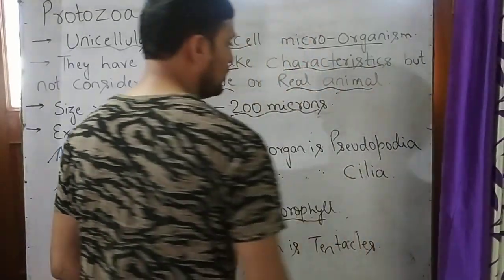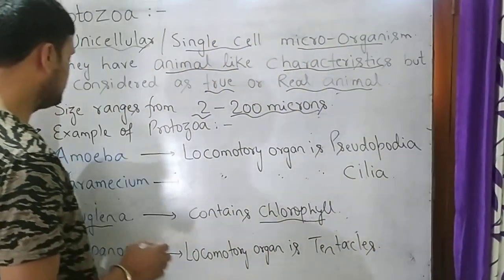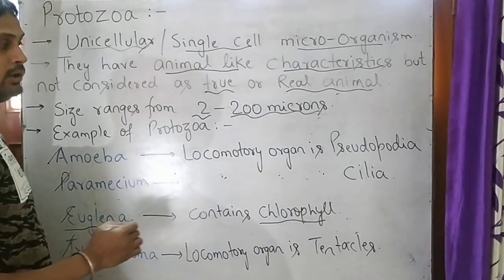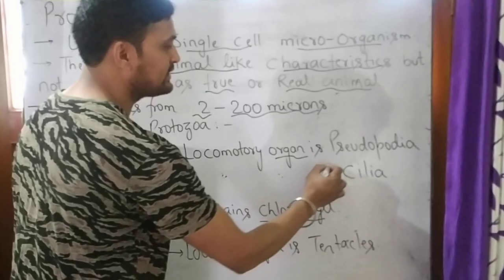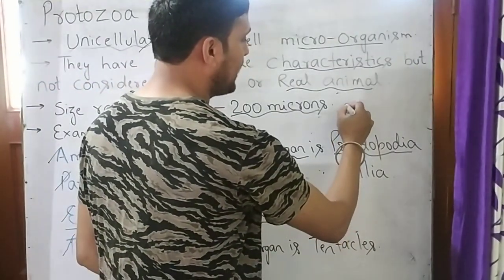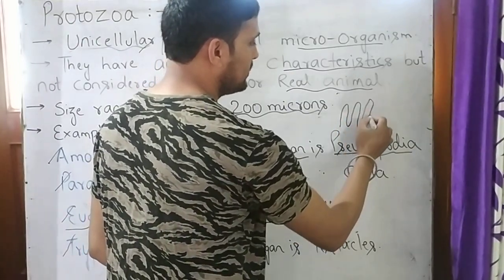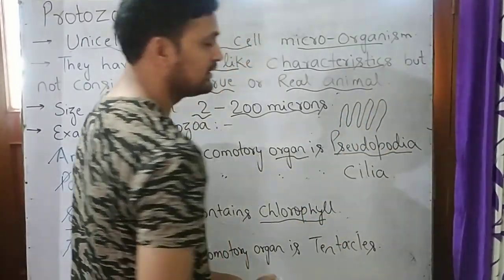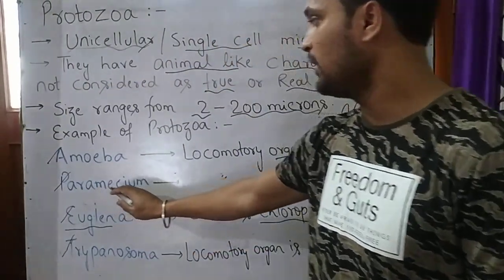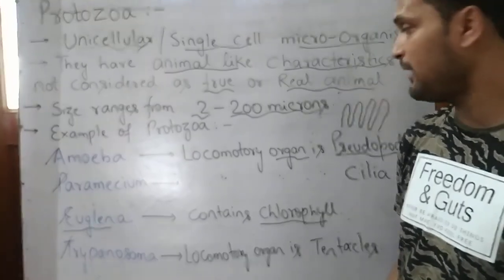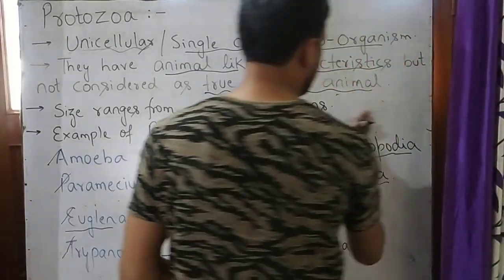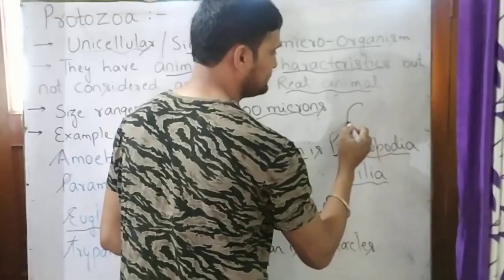Now we will see the locomotory organs of these examples of protozoa. The locomotory organ of amoeba is pseudopodia. Now what is pseudopodia? Pseudopodia look finger-like. This is called pseudopodia. The locomotory organ of paramecium is cilia. Now this cilia is a hair-like structure.